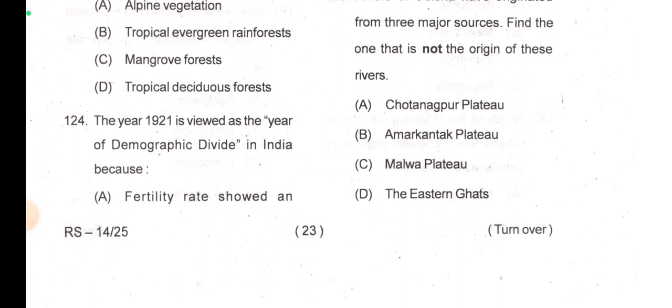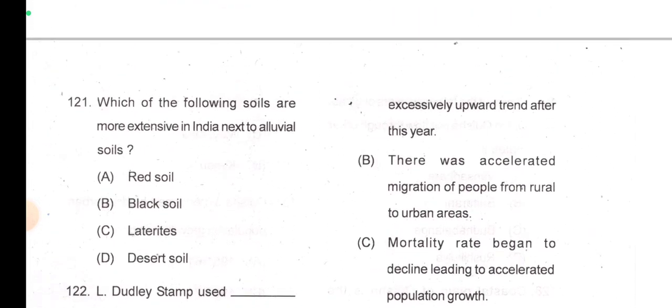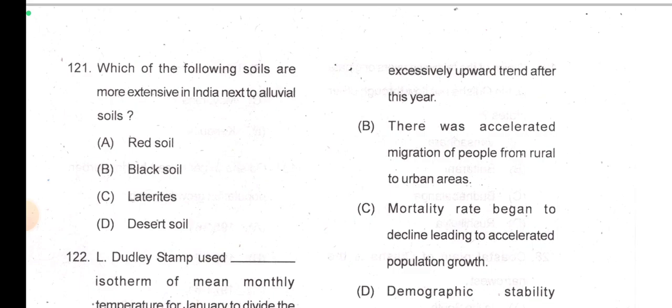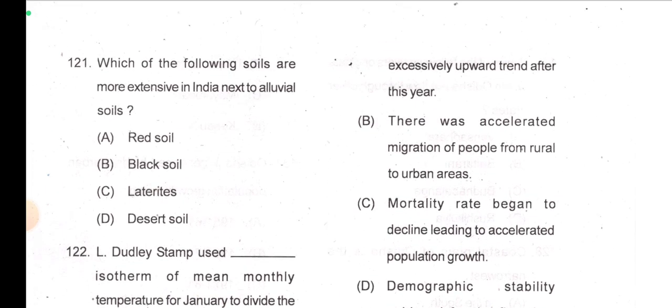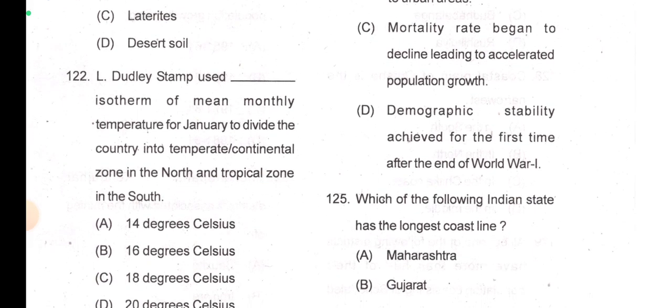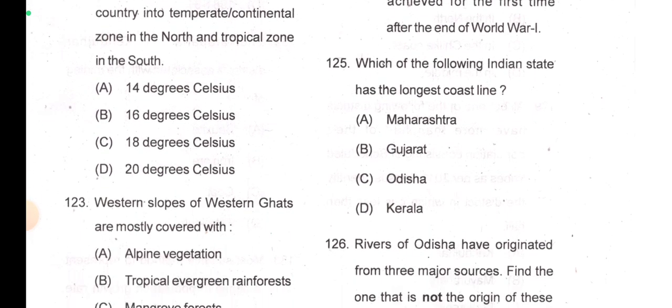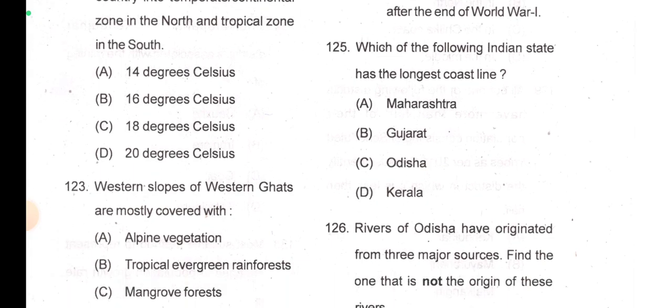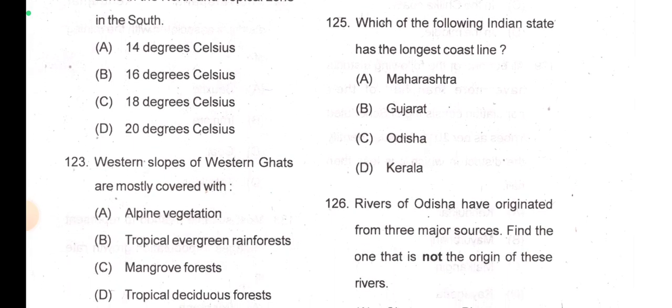Right, fertility rate showed an excessively upward trend after this year, that is called demographic dividend. Okay, do check.